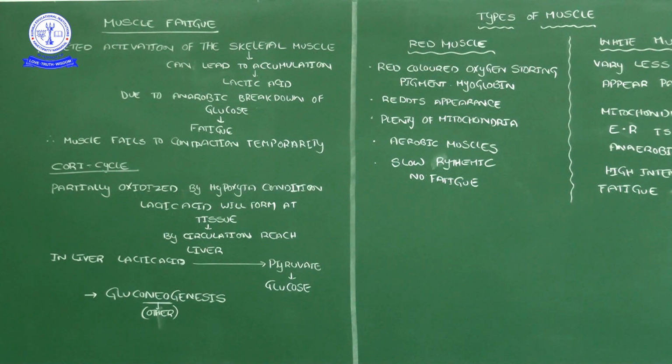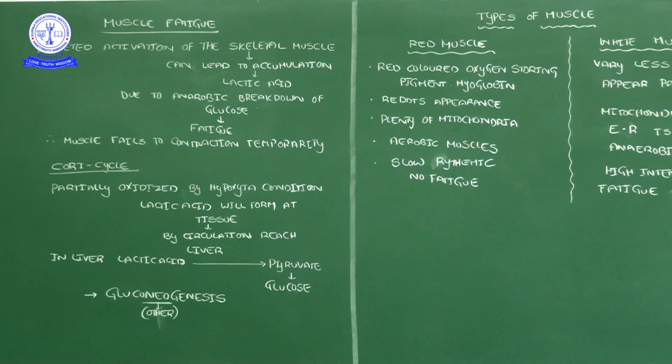So there is an exchange of lactic acid and glucose between the liver and body tissues: lactic acid is sent to the liver, glucose is sent to the muscles. Such a cyclic process we call the Cori cycle. In the digestion and absorption chapter, under liver functions, it plays an important role in the Cori cycle. At that time I said remember it; in muscle contraction I will tell about the Cori cycle.